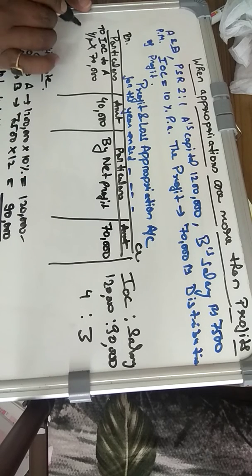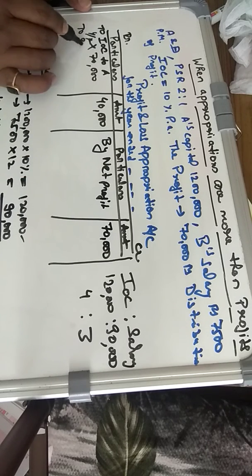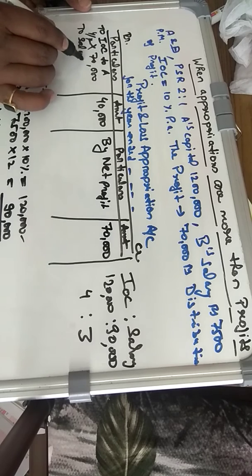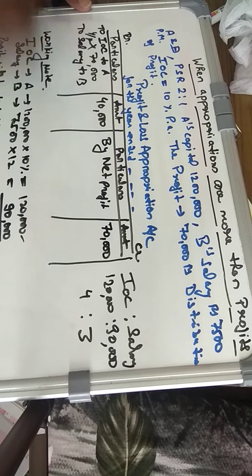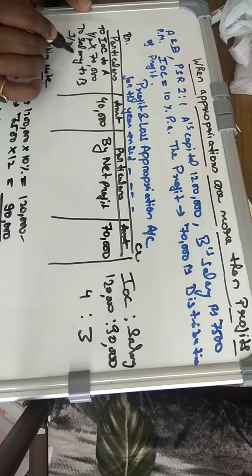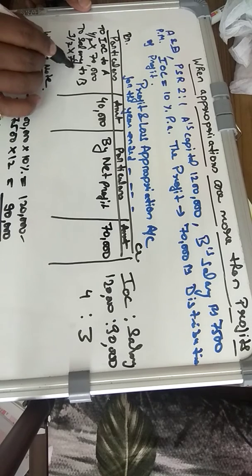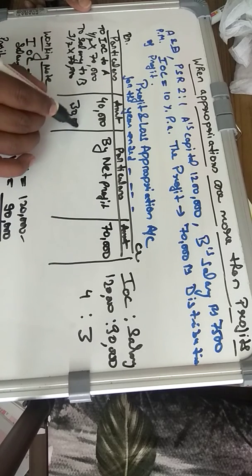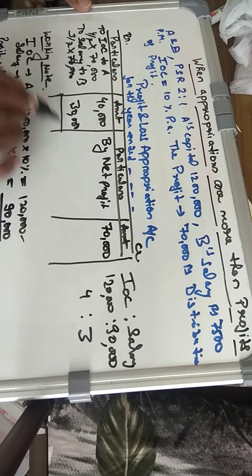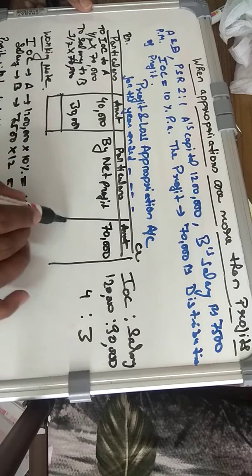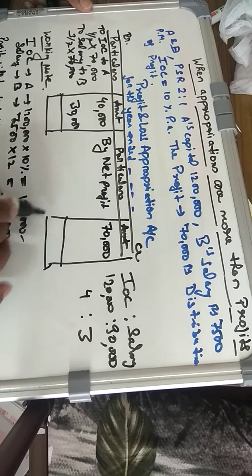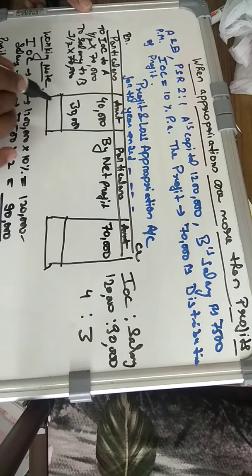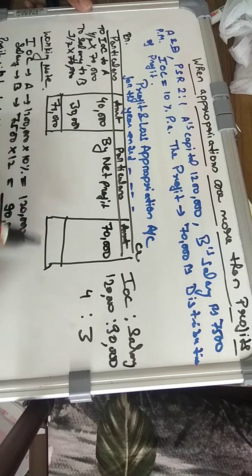In the same manner, we are going to provide salary to B, that will be 3/7 into 70,000, and it will be 30,000 rupees. So now the whole profit is distributed, that is 70,000 rupees, among A and B in terms of IOC and salary.